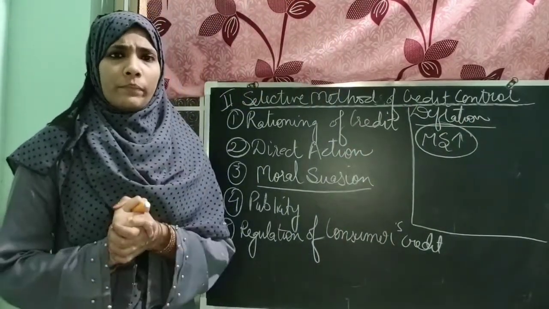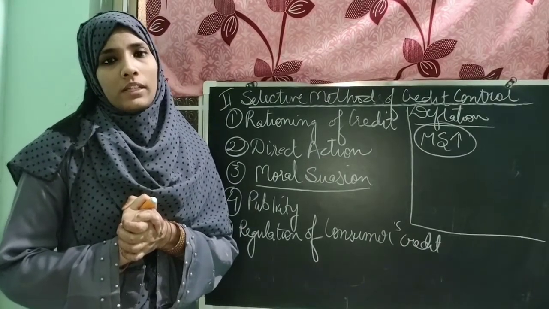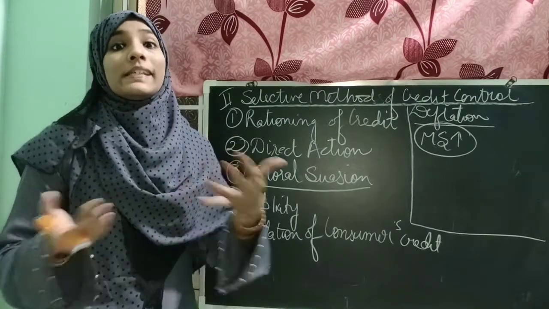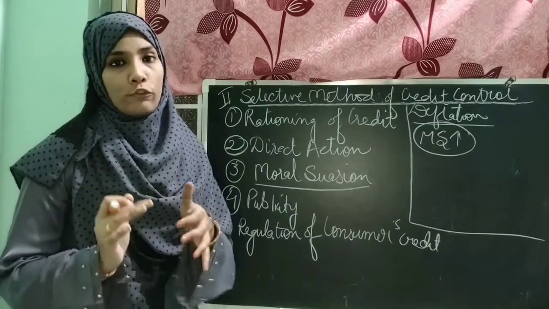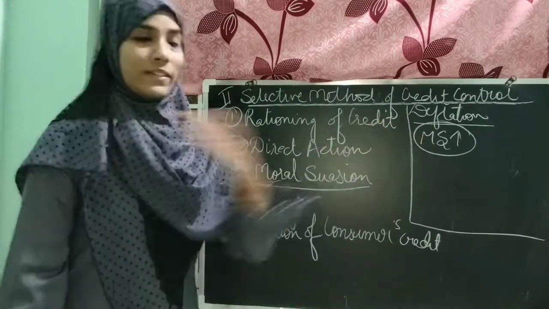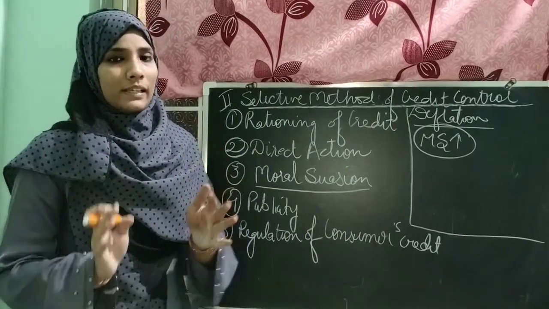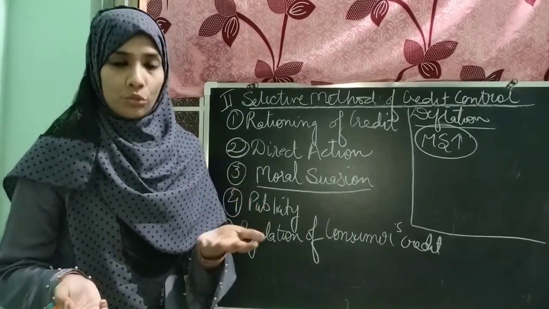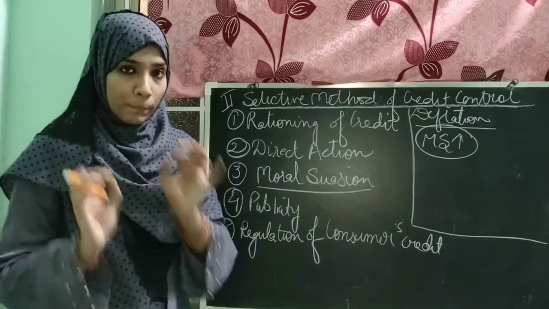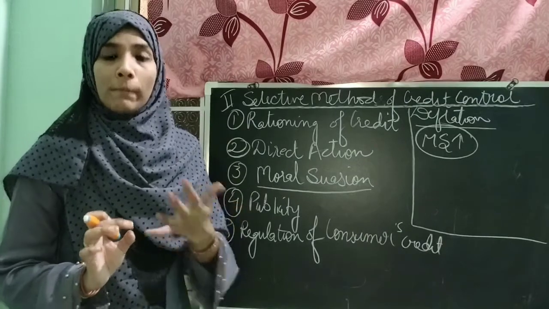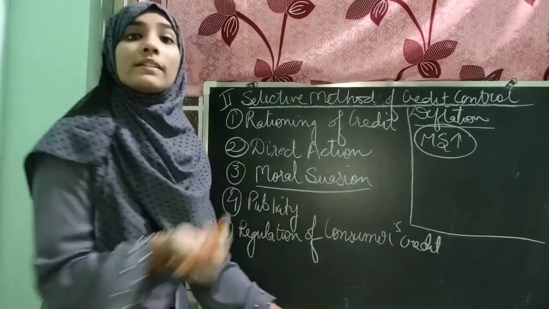Suppose the RBI tells the commercial banks to increase consumer credit schemes, so that the public can easily get loans from the commercial bank, and it would obviously increase the money supply in the economy. So the RBI is telling the commercial banks to introduce a lot of consumer credit schemes, and these should be made known to the public quickly, and they can use publicity as the medium.